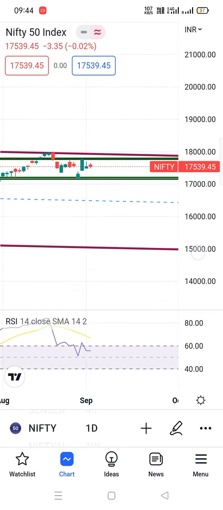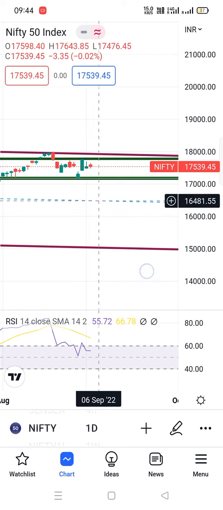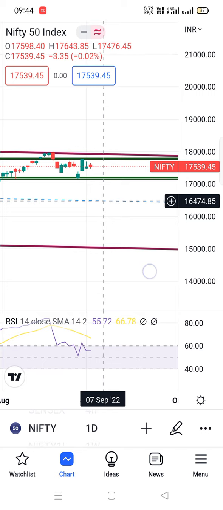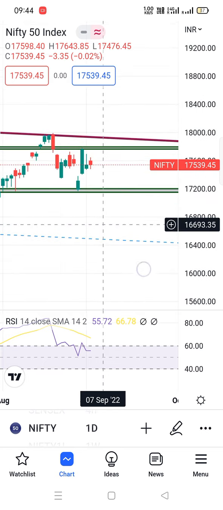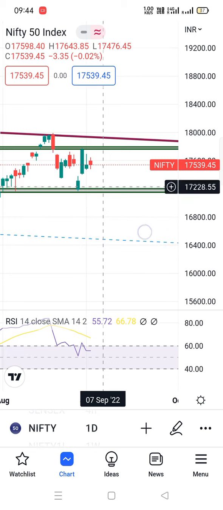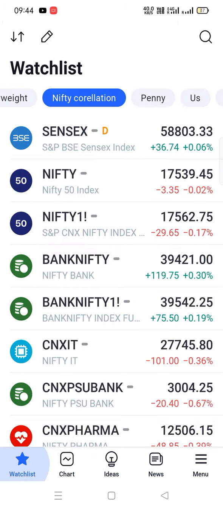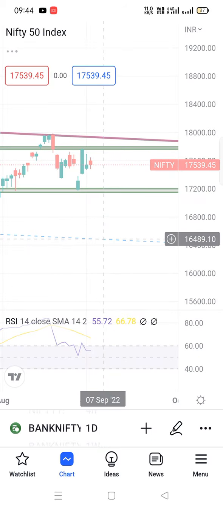But through this parallel channel, the midpoint is here, the 16,400 or 16,500 area, 400 to 500 area. So the midpoint I am expecting is when 17,150 breaks, then we can see this midpoint at 16,400 or 500 area.